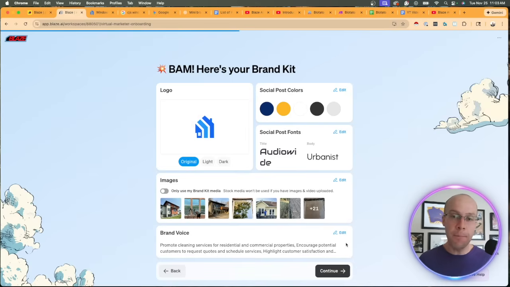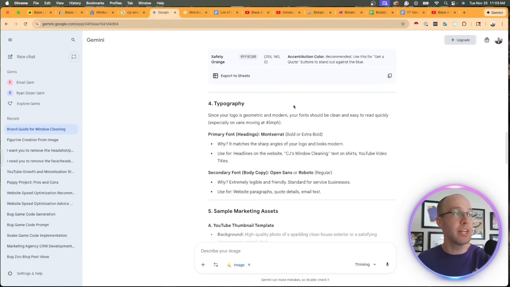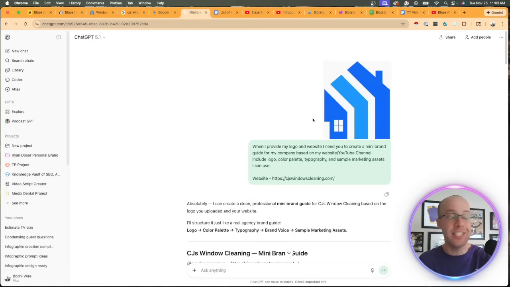A lot of companies will have their own brand kits or brand guides to start with. But if you don't, this is where you can use something like Google Gemini or ChatGPT to help with this step. This is very important versus just going through this as fast as possible so we can generate AI posts. That is not a good mentality to have. We want to slow down and make sure that this part is accurate.